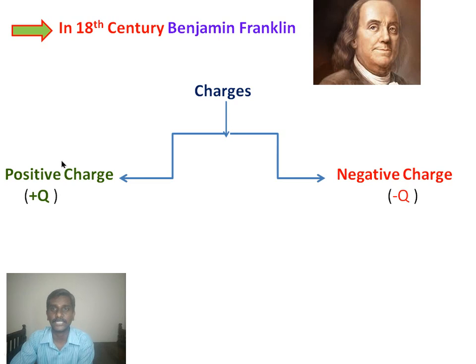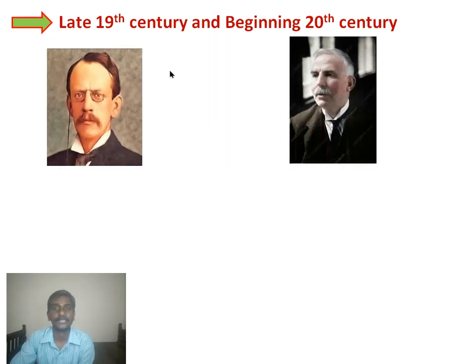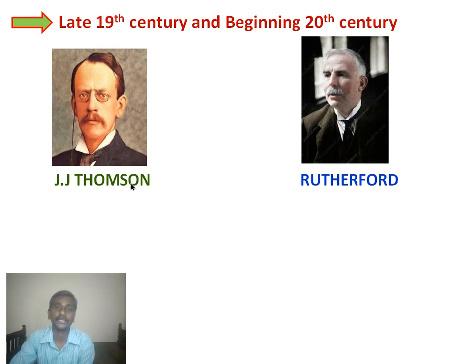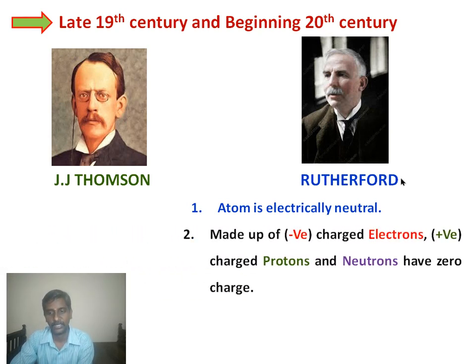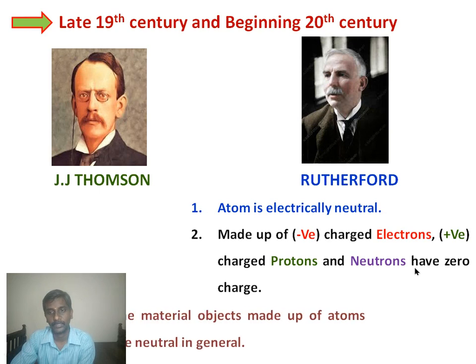Positive charge is indicated by plus Q and negative charge by minus Q. Later, in the 19th century and the beginning of the 20th century, J.J. Thomson and Rutherford concluded that the atom is electrically neutral and made up of three particles: the negatively charged electron, the positively charged proton, and the neutron, which has zero charge.